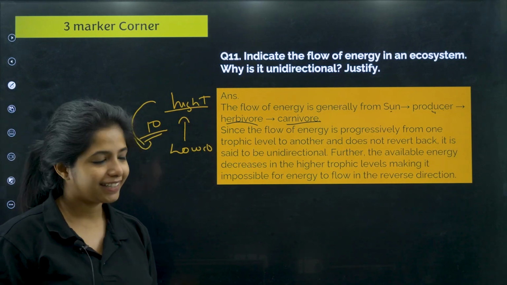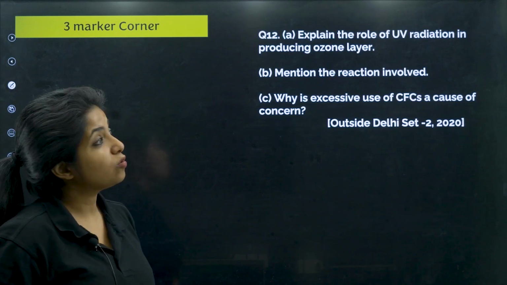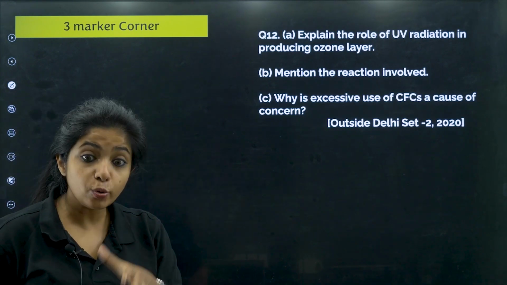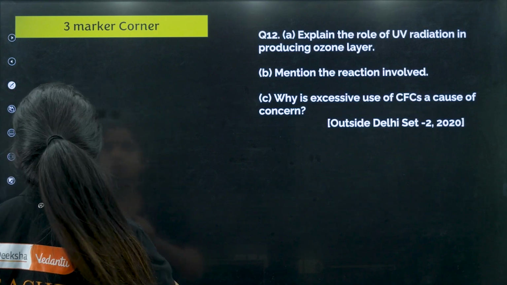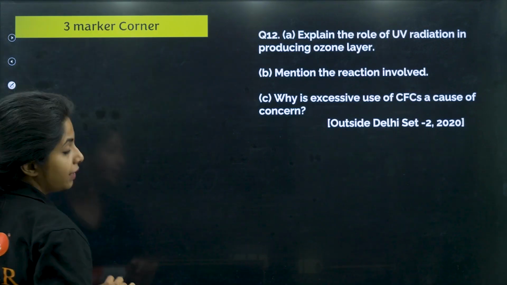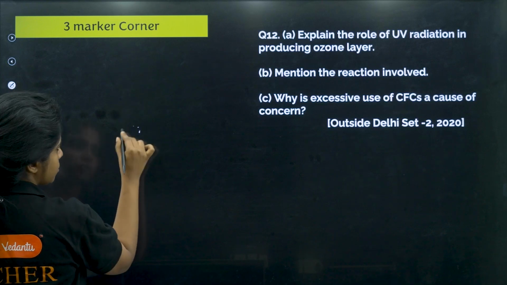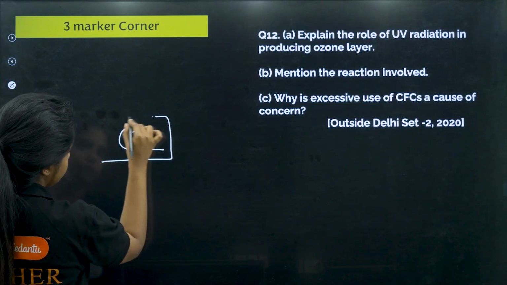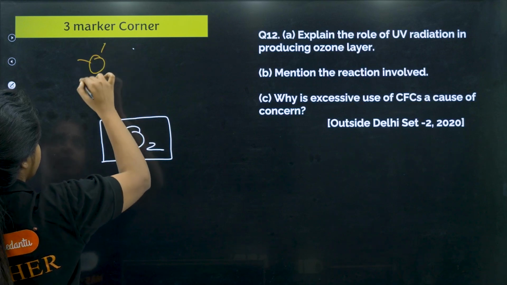Got it? Now, explain the role of UV radiation in producing the ozone layer. How does UV radiation help in the formation of ozone? Suppose this is oxygen, and this is your mighty sun.